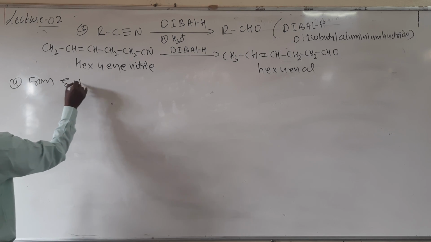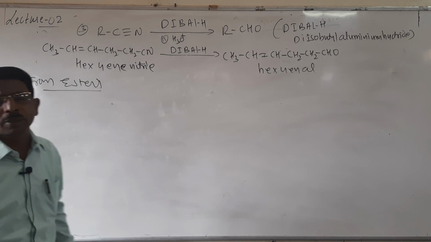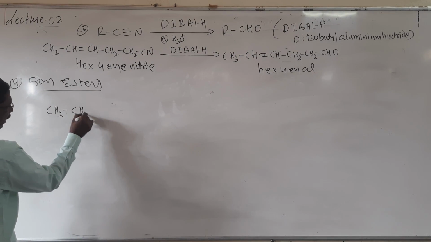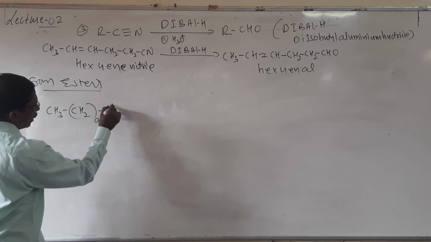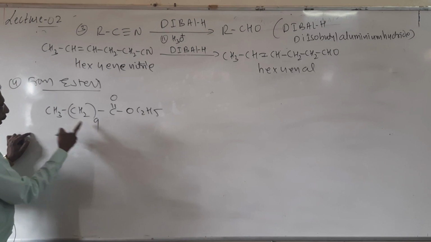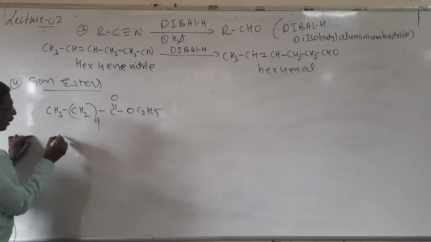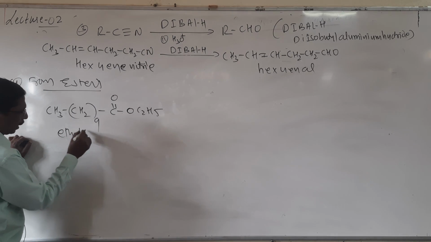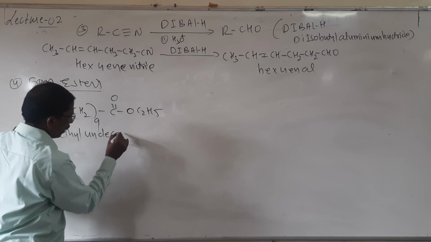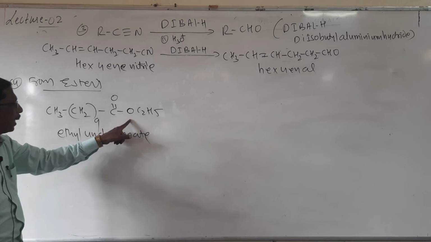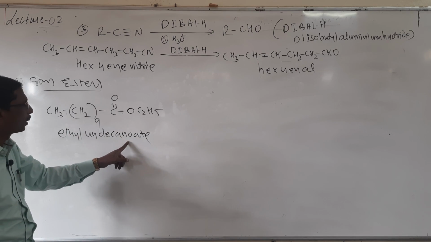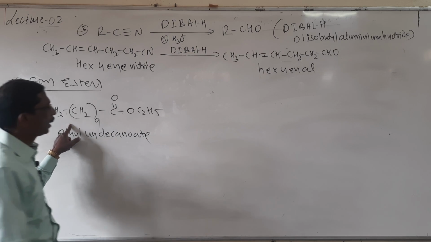Then the last one here, from esters. When esters are treated, I will take an example of an ester: CH3, CH2 nine times, C double bond O, OC2H5. Counting 9, 10, 11, it is ethyl undecanoate. So it is an ester, ethyl undecanoate.